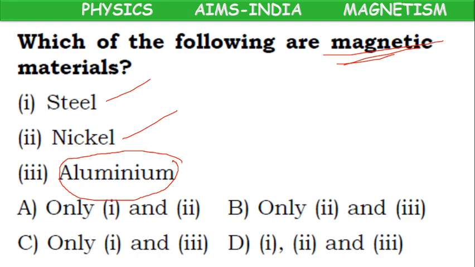Or if you go to a normal hotel for tiffin, for parceling idli and chutney, they will parcel in a silver color foil, which is nothing but aluminium foil. It is not a magnetic material. Here only 1 and 2 are magnetic materials. So option A is the correct answer.